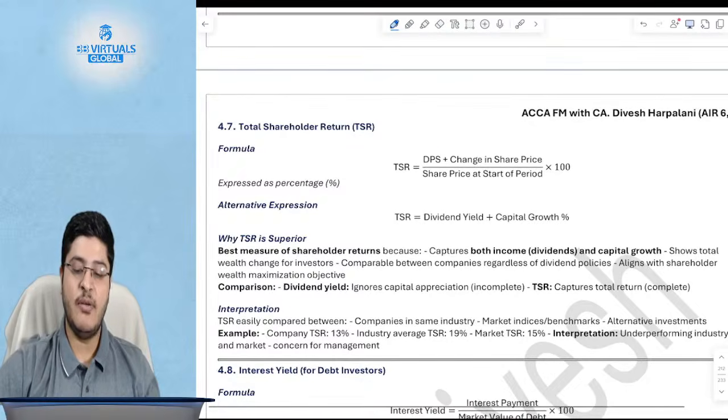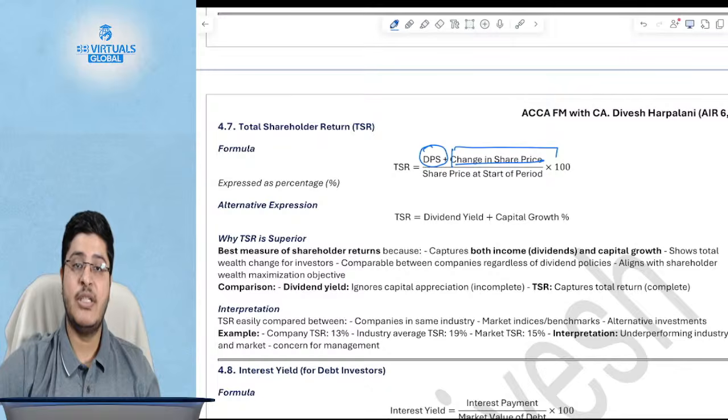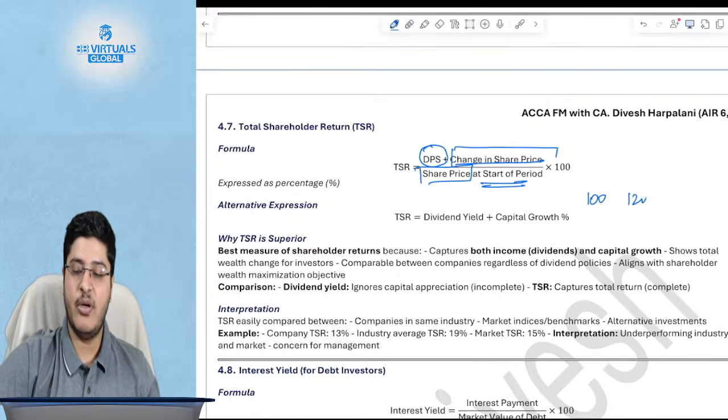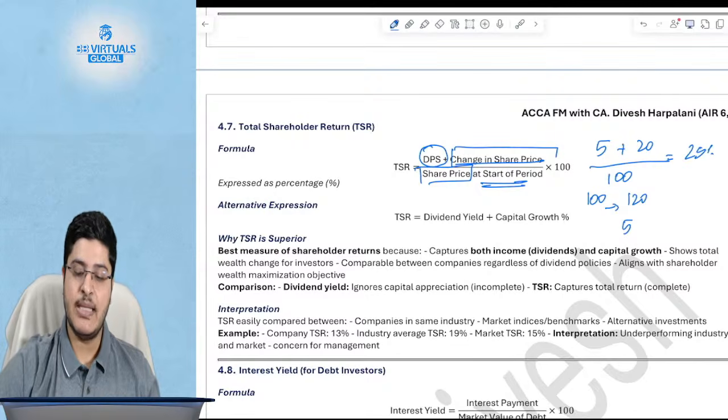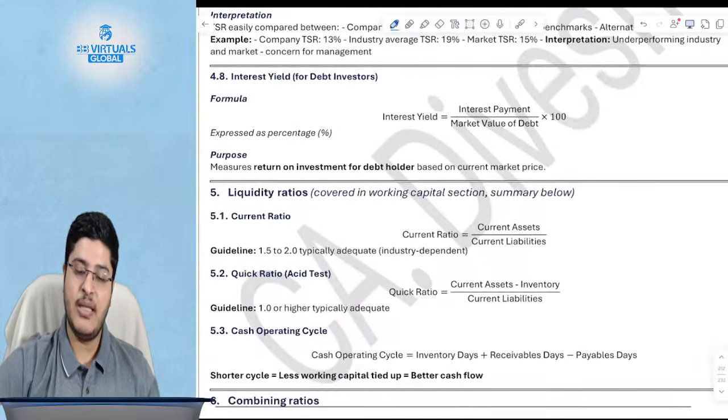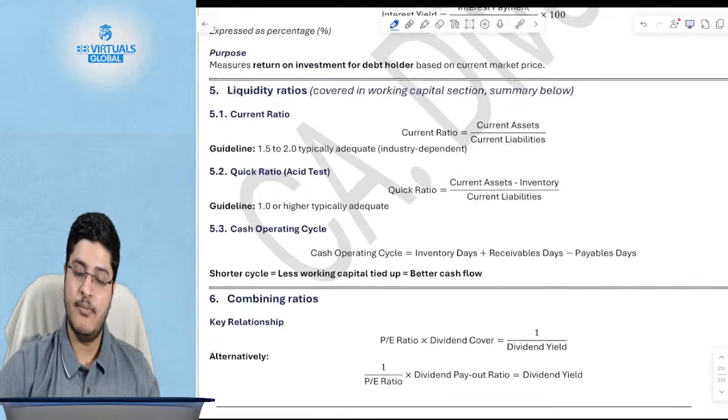Total shareholder returns will be the dividend per share, plus your change in share price, because that is the capital gain. So total earnings divided by the share price at the start of the period. So if I invested 100 rupees, the share price went to 120 and I earned 5 rupees of dividend. So 5 rupees of dividend plus what is the change in share price? 20 rupees. I earned a total of 25 rupees and I had invested 100, so I made 25% return. That is what TSR means. Interest yield we had covered, okay?